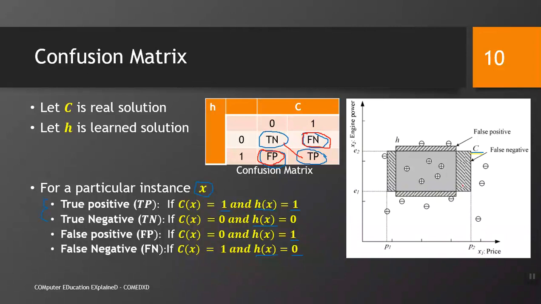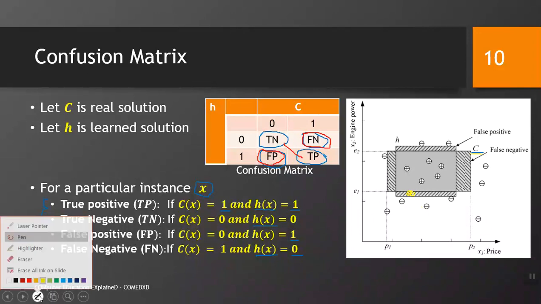So, you can see from here that if this is H and this is C, right, if some instance is given to H, and that is a negative instance, and our H says that it is positive, so this is a false positive.